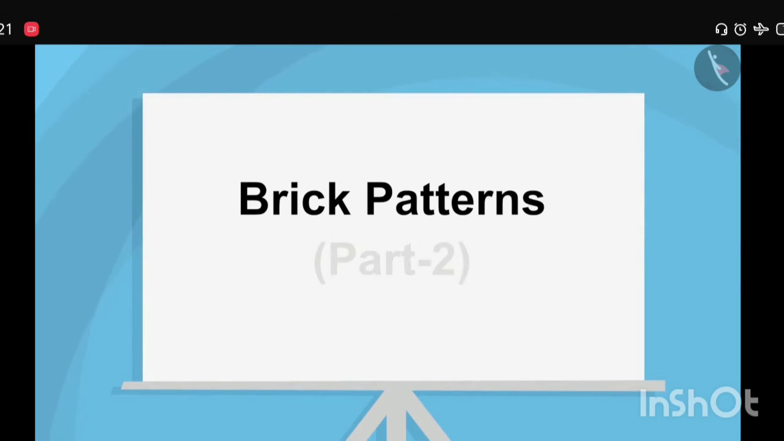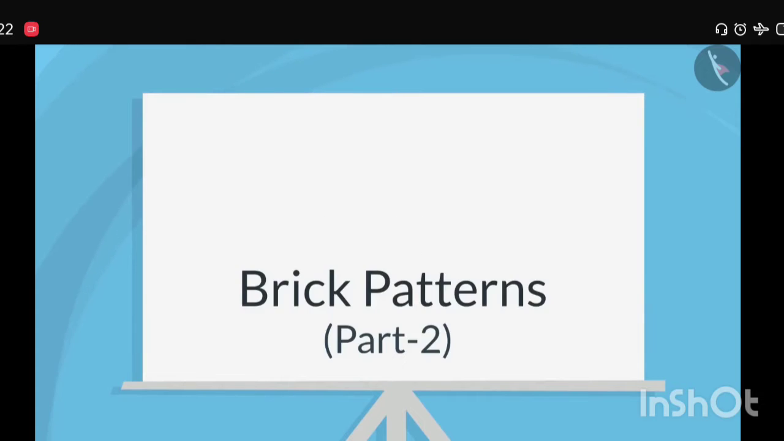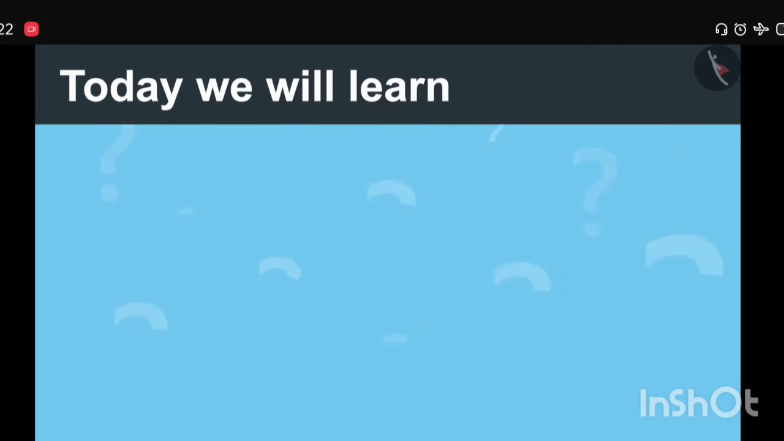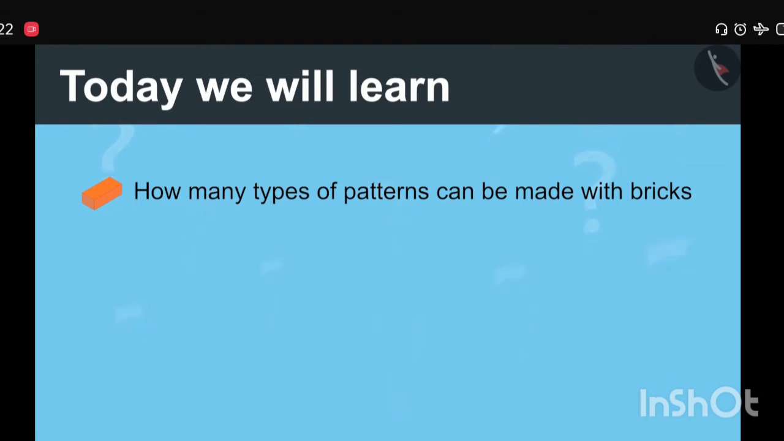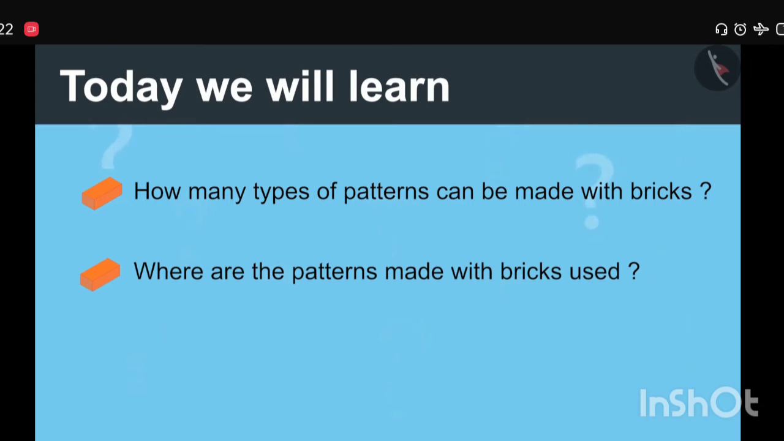Brick Patterns, Part 2. Today we will learn how many types of patterns can be made with bricks. Where are the patterns made of bricks used? And why is the pattern used?